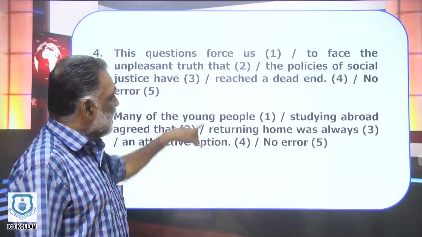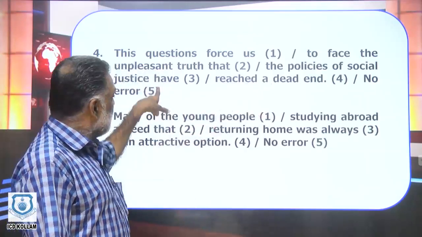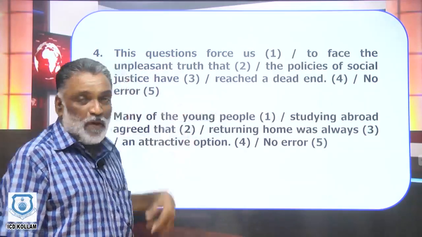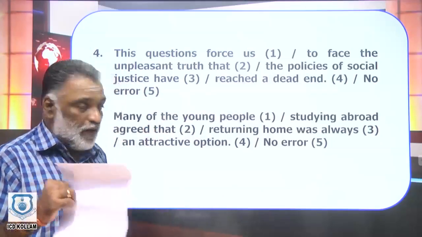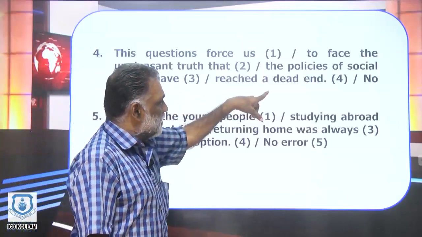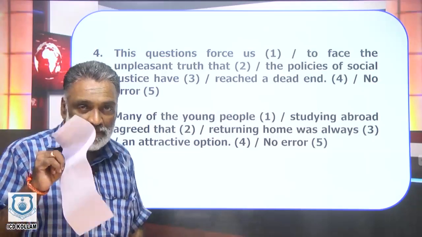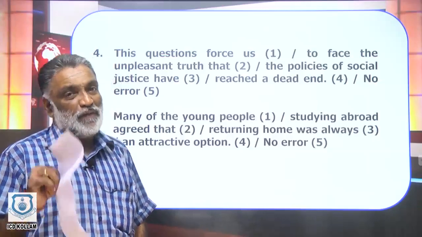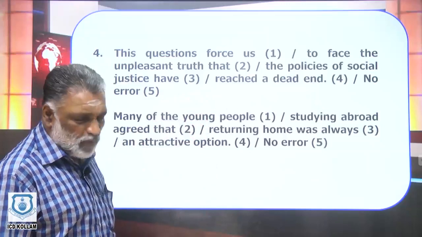Subordinate clause. That is the conjunction. Policies is a subject. Have reached is the verb, present perfect tense. Policies is plural. Have is also plural. So concord is okay. Have reached a dead end. Of social justice is a phrase. It begins with a preposition, so it is a prepositional phrase. So that is the structure. And where does the error lie? The error is quite simple.